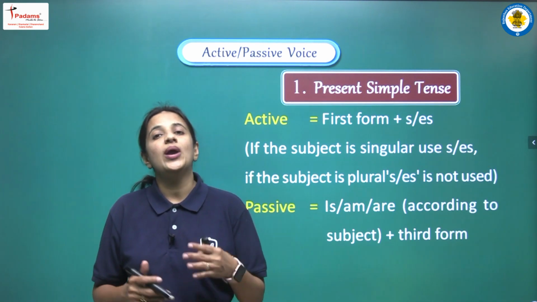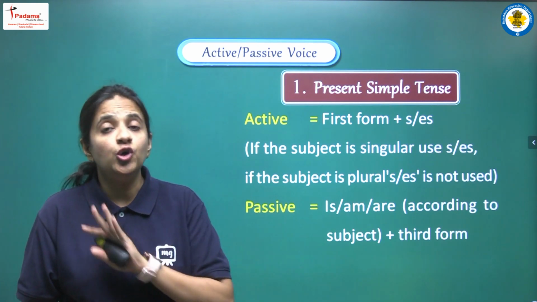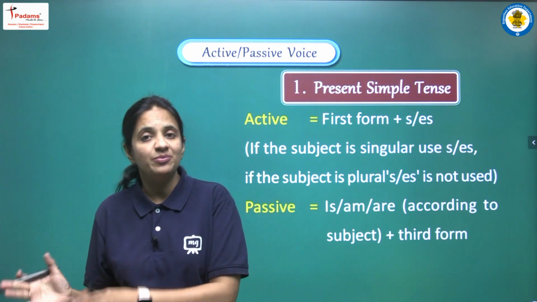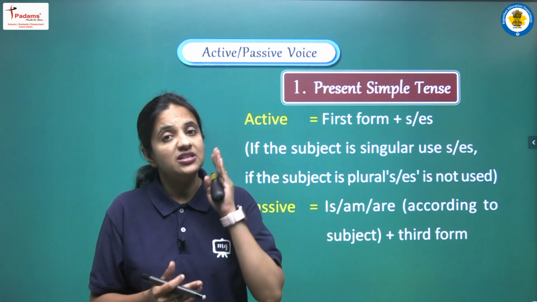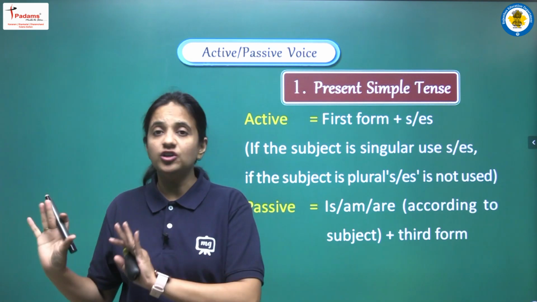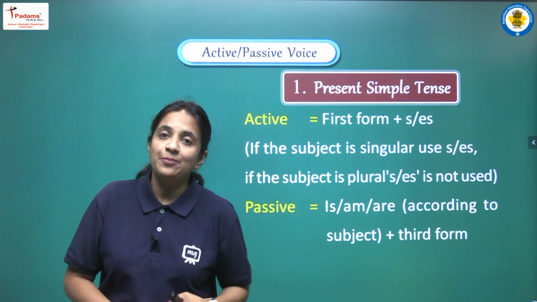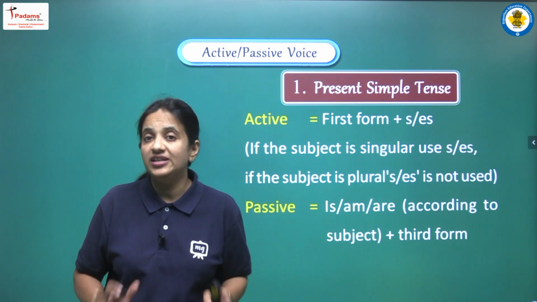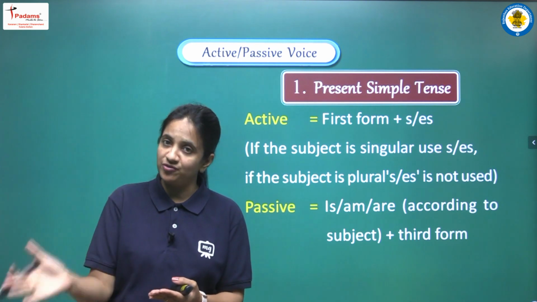Second point is that when we are converting a sentence from active into passive, we don't change the tense. We don't change the complete tense that is given to us and write another tense. Why? Because what to do with the main verb is already decided, we have to write the third form only. So we only do the appropriate changes in the helping verb, because the main verb is very much clear.